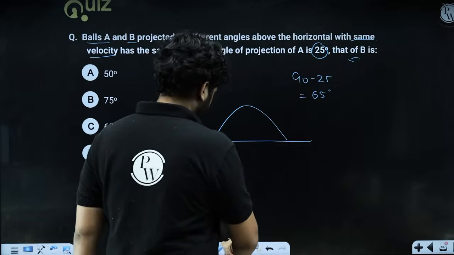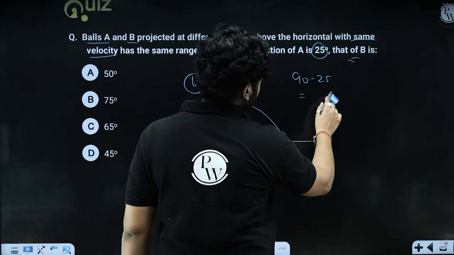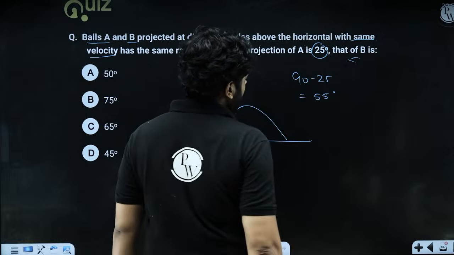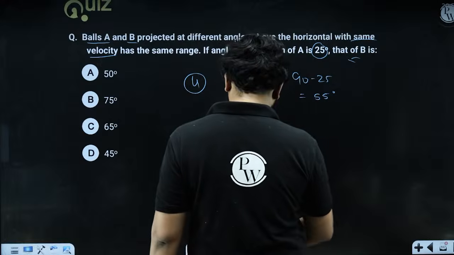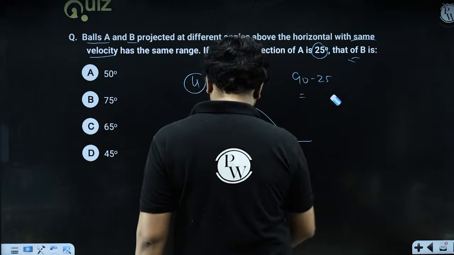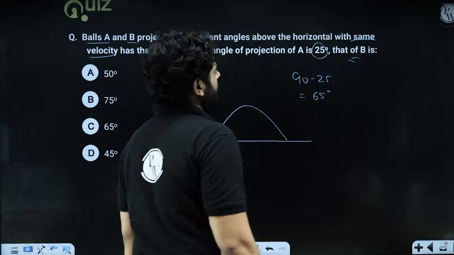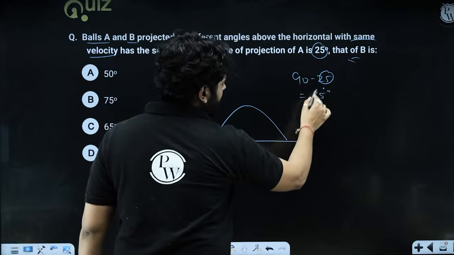No, 55. Sorry, it was right earlier. 65 degrees, right? It is 90. I thought it was 80. Now it is good. So you are launching a body at 25 degrees and another one at 65 degrees.